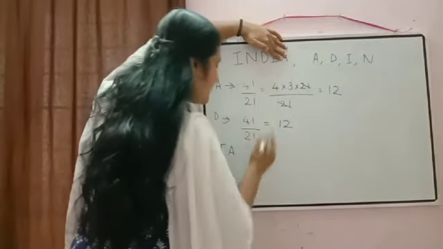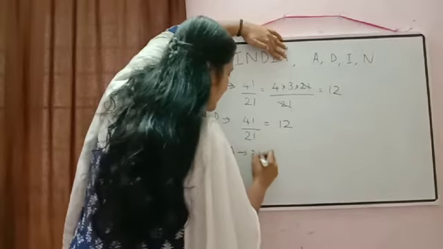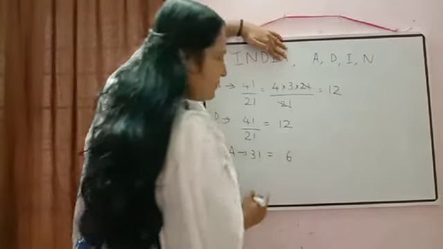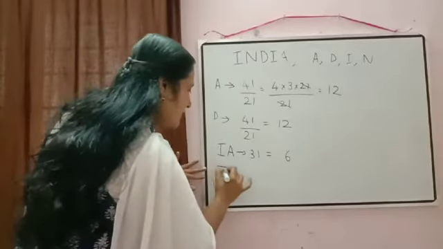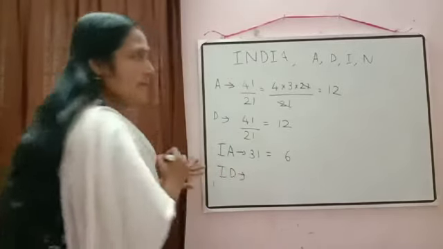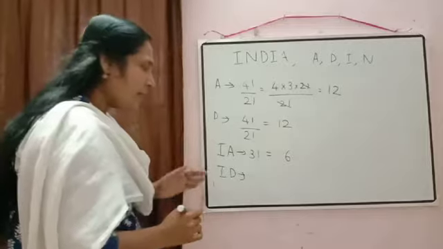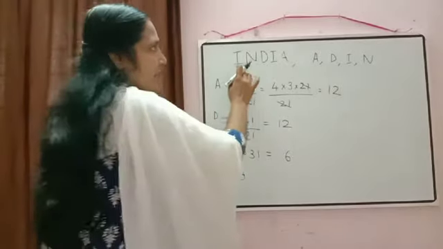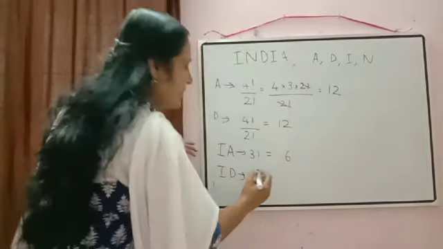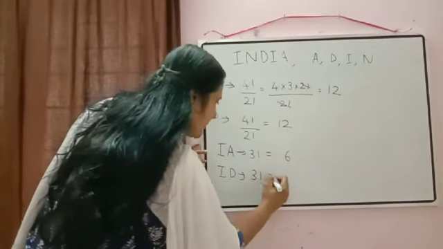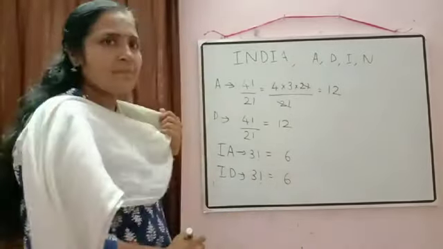Now these 3 letters can be arranged in 3 factorial ways. So that will be equal to 6. Then next, number of words starting with ID. Again ID kept fixed. Remaining 3 letters can be arranged in 3 factorial ways. So that will be equal to 6.